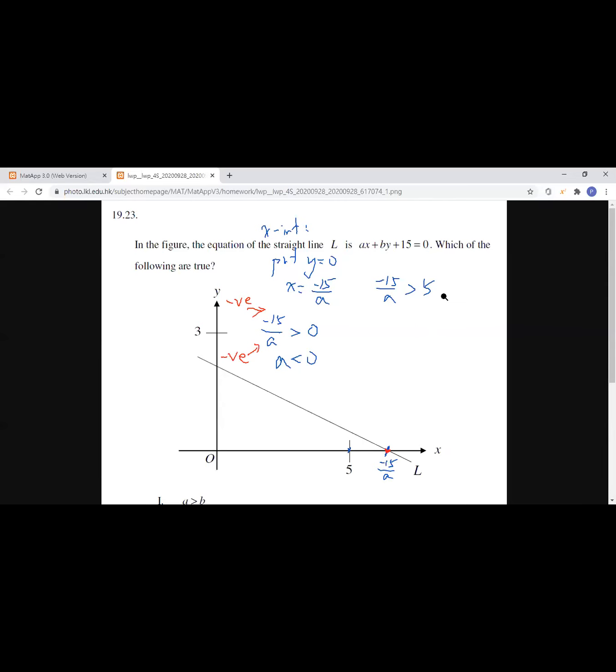to multiply the A to the right-hand side of this inequality. But in Form 3, you have learned that when you multiply a negative number to the opposite side of the inequality, you need to change the inequality sign, okay? You need to swap the direction of the inequality sign, right? So we need to make sure the number we are multiplying to the opposite side, whether it is positive number or negative number, before we can really multiply to the opposite side.